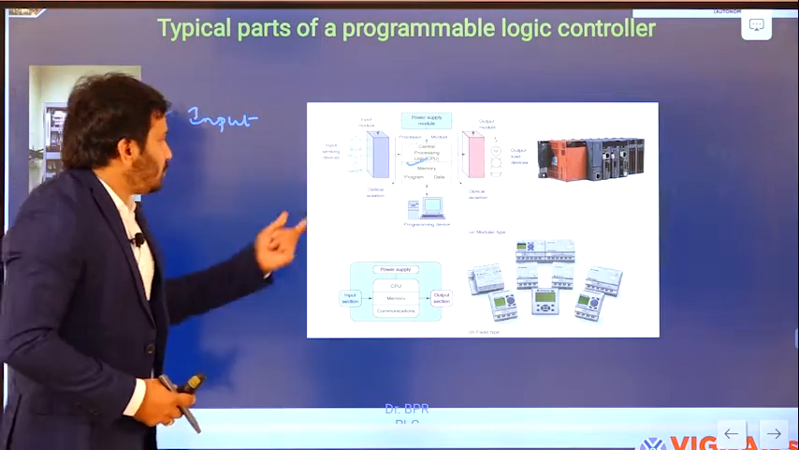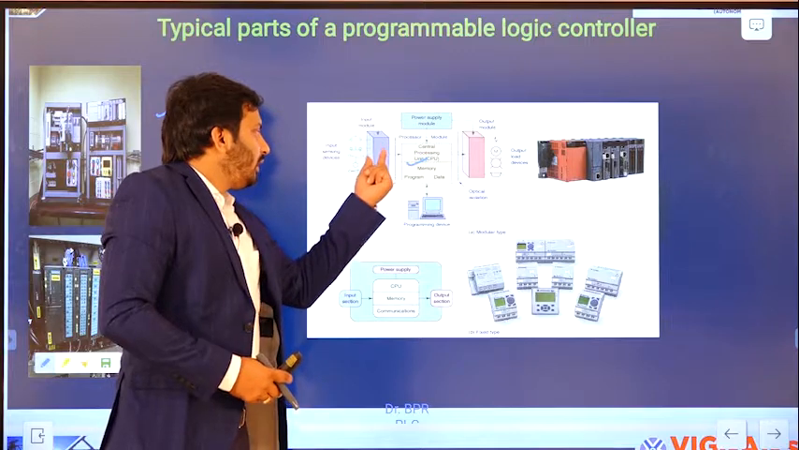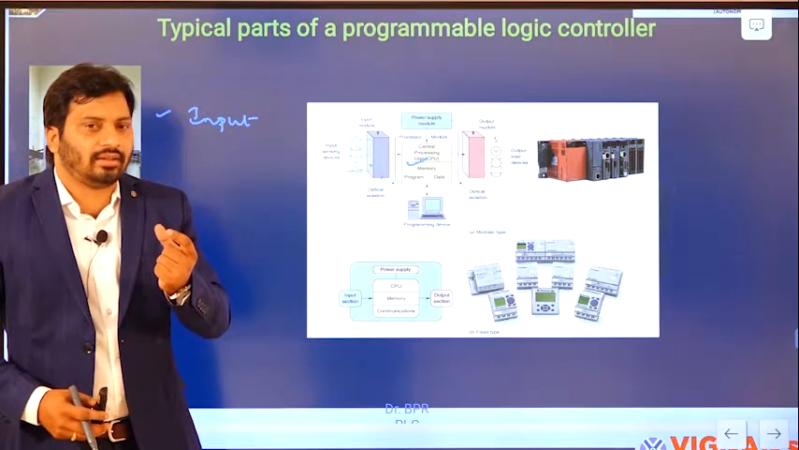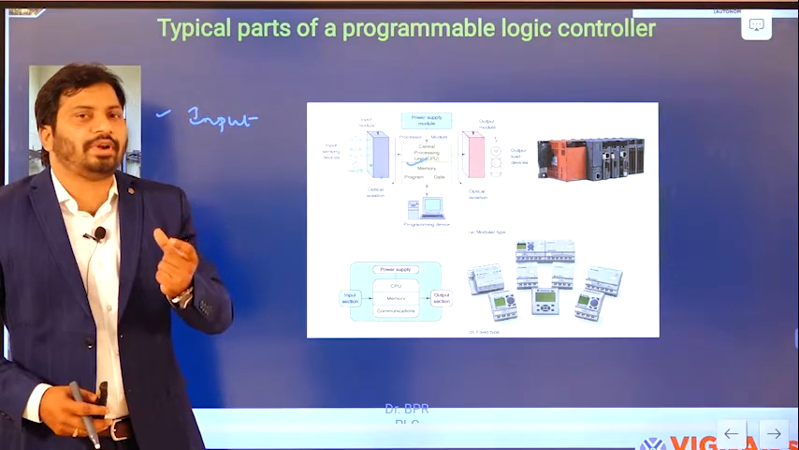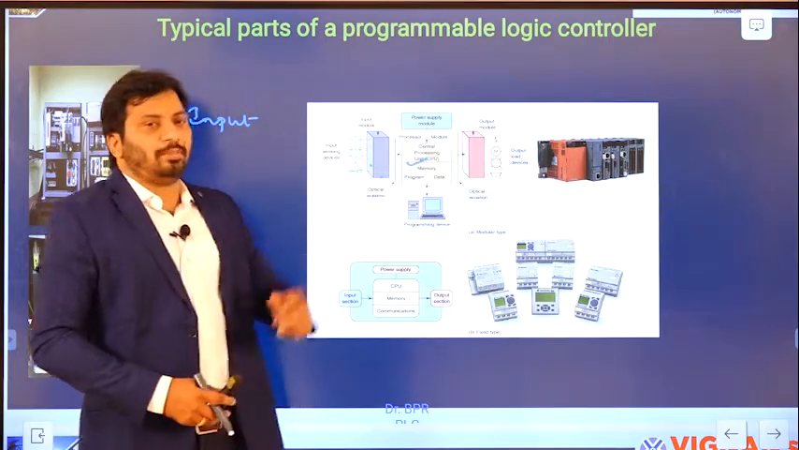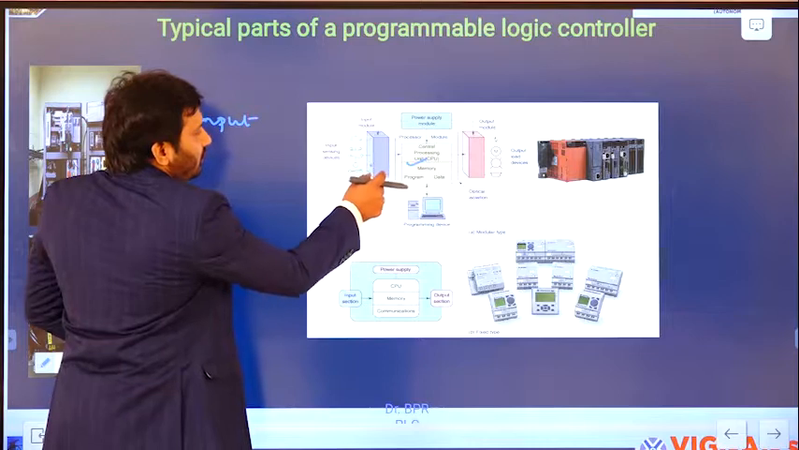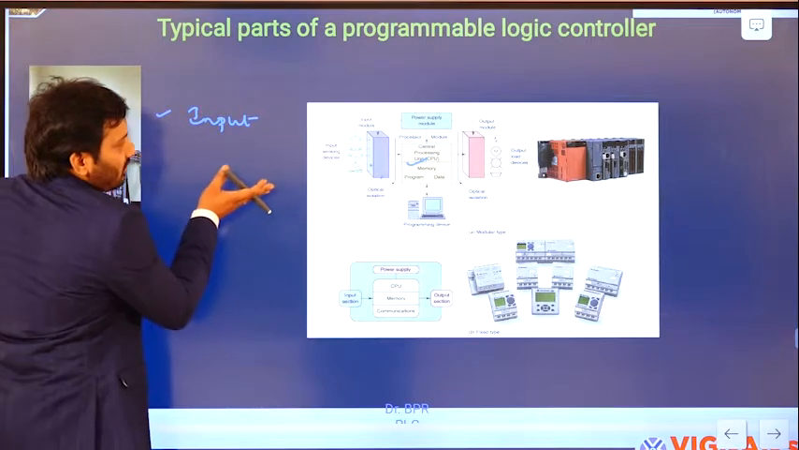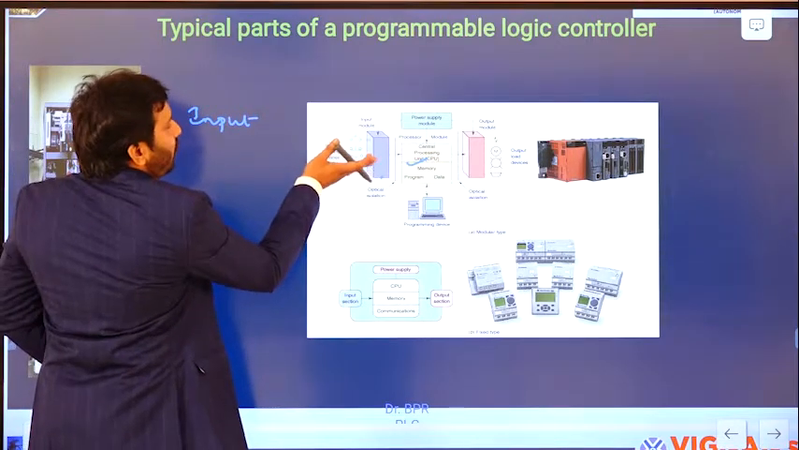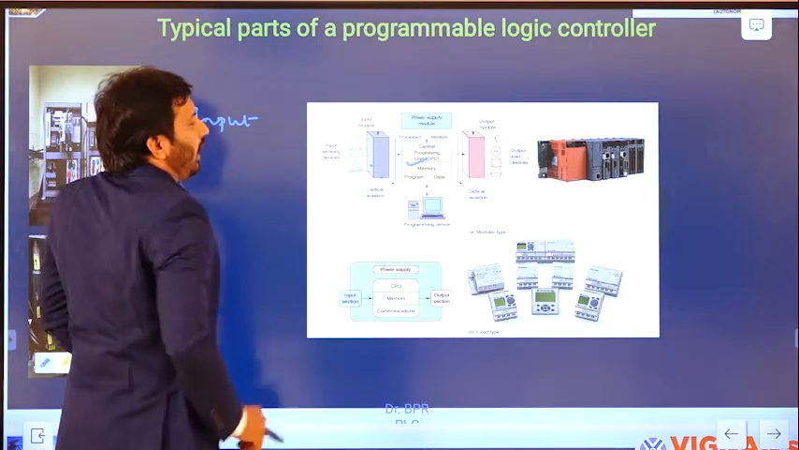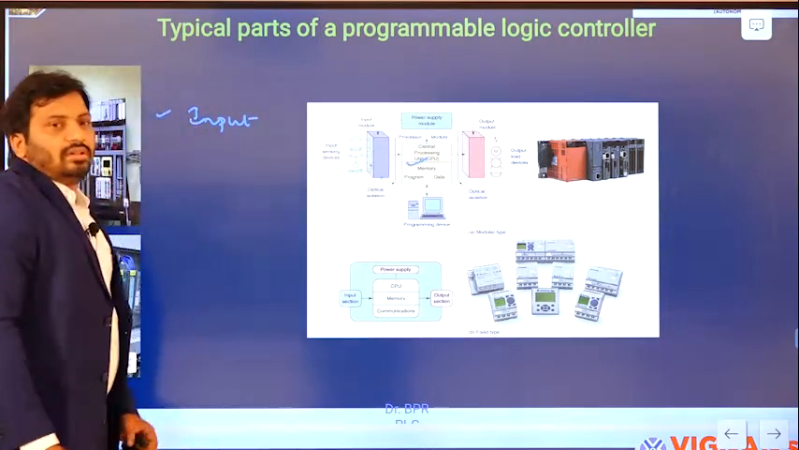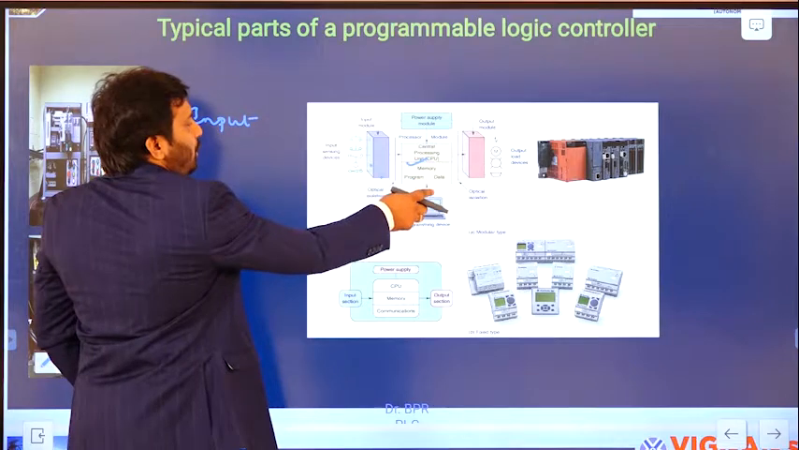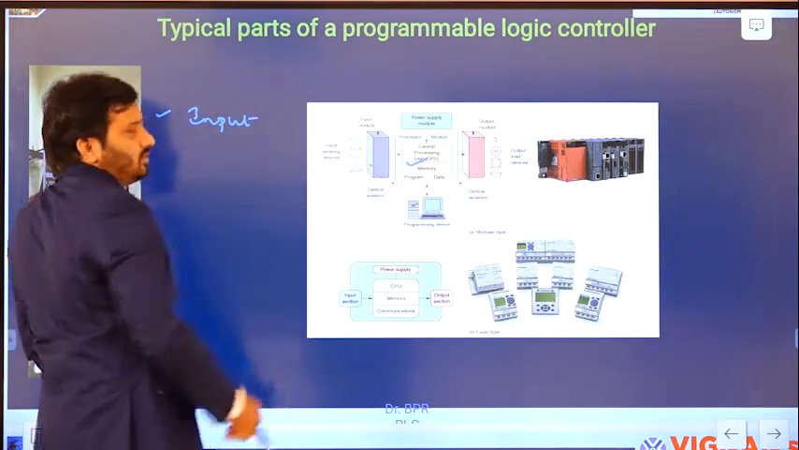In this module we have some circuitry. That circuitry should be designed in such a manner that proper interfacing takes place between the input devices and the CPU. You can see here, the input module is in between the processor and the input device. That means the input device is connected to the input module, and from the input module the signal acts as an input to the CPU. So the input module is between the CPU module and the input device.